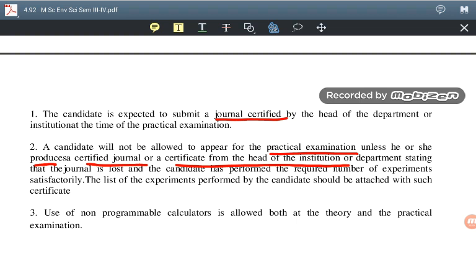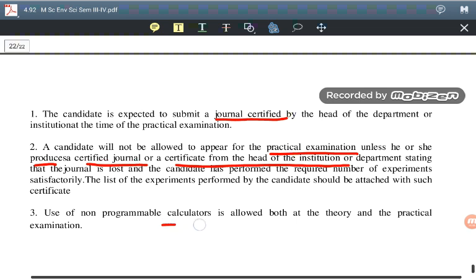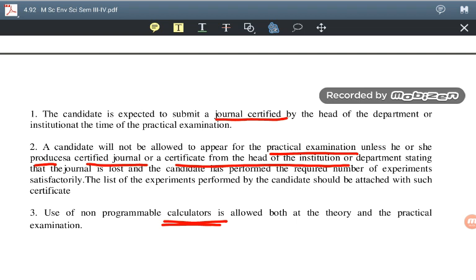Use of a non-programmable calculator is allowed in both the theory and the practical examination. So in both, the calculator is allowed to you. These are the instructions given to the student before the practical examination.